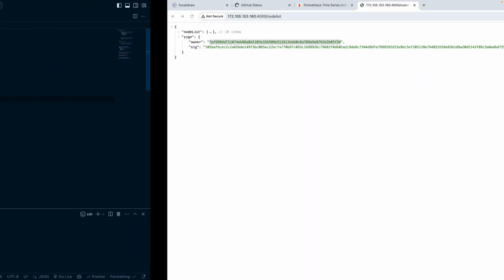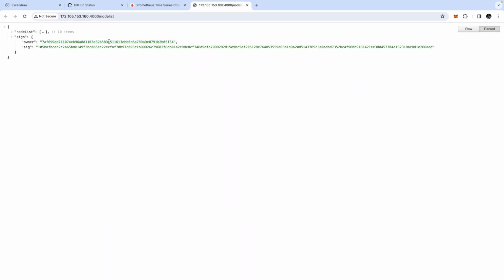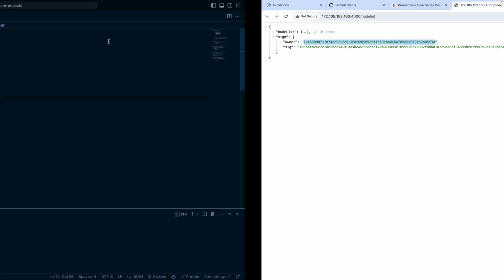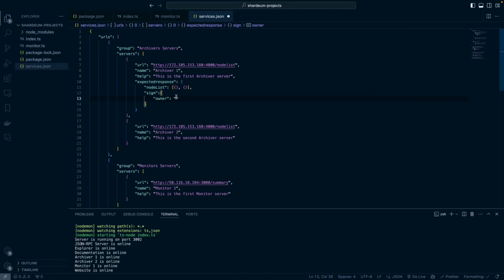And the value, we're just going to grab that from here. This value will continue to be the same, that's why it's a good one to use to mock this. So what we're saying basically is every time Prometheus pings our archiver server, if it gets a response in this format, then we can say that the server is in fact online, right?